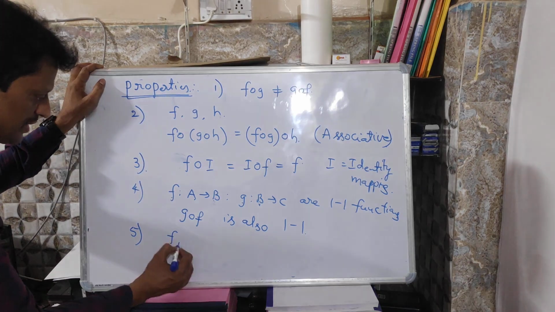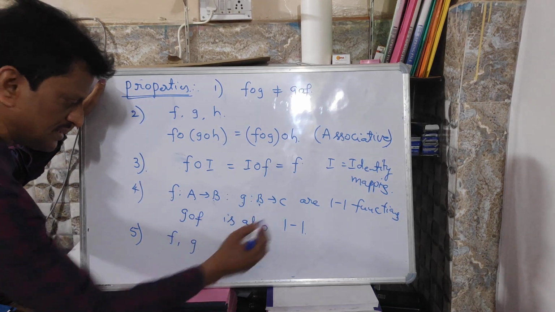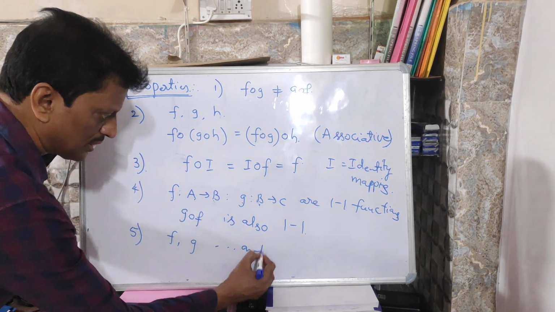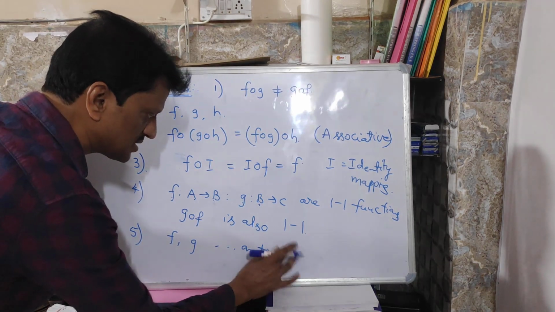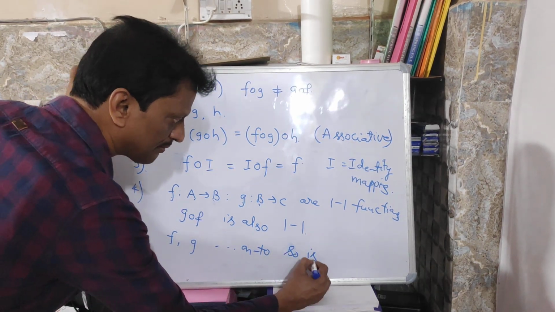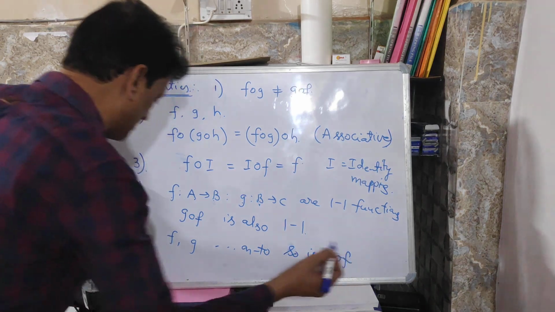Also, when f maps A to B and g maps B to C are onto, so is g circle f. That means g circle f is also onto.